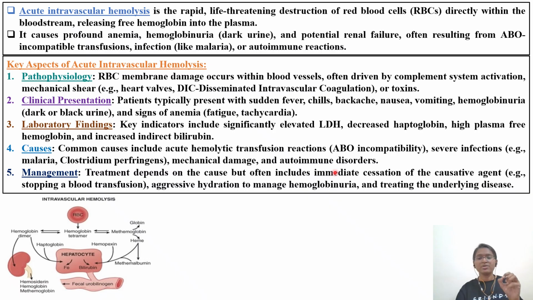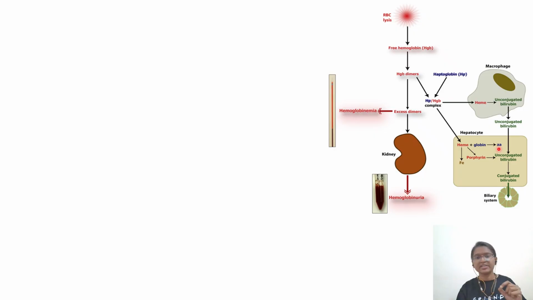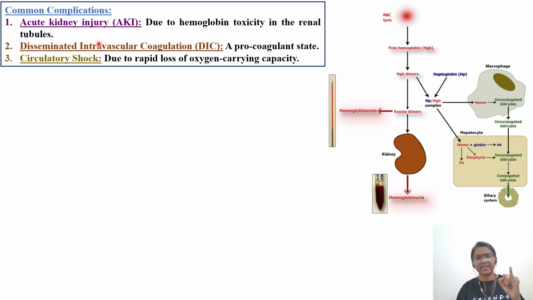Coming to management, how are we going to address intravascular hemolysis in individuals? Treatment depends on the cause, but often includes immediate cessation, that is stopping the causative agent. If we know that this intravascular hemolysis is because of a particular agent, then you have to stop it, complete and immediate cessation. Stopping the blood transfusion, aggressive hydration to manage hemoglobinuria, and treating the underlying disease. If there are autoimmune reactions or G6PD deficiency, then you have to treat the underlying disease.